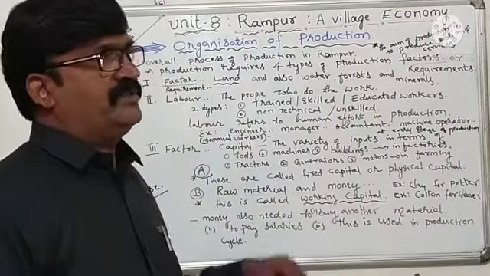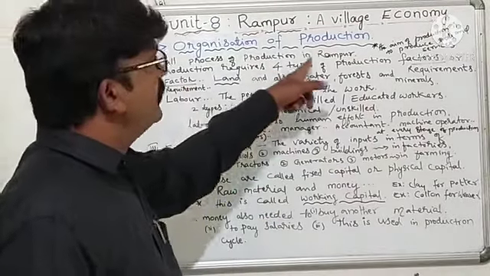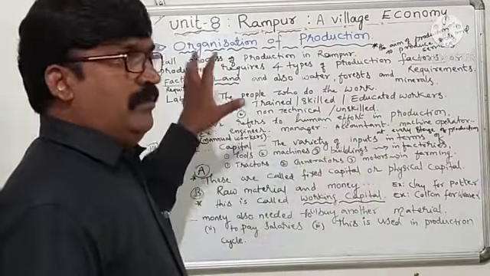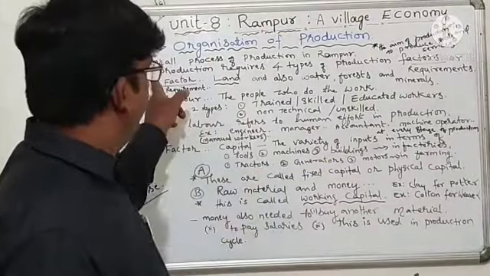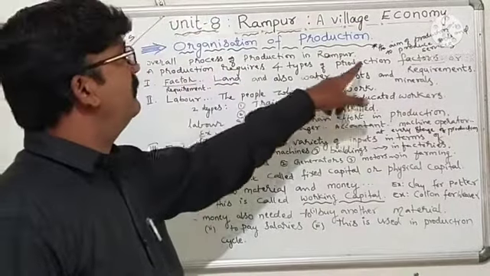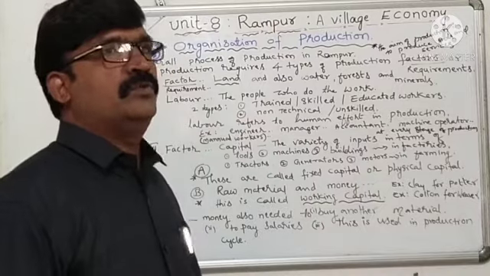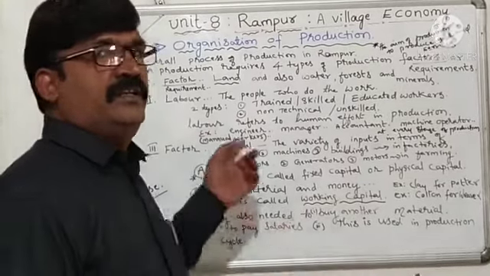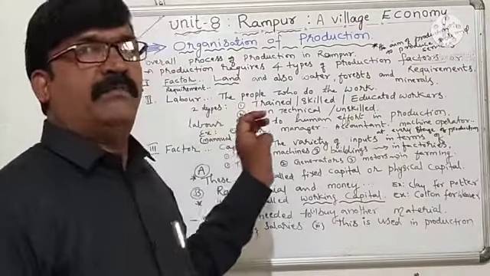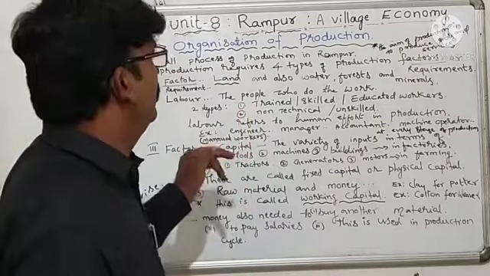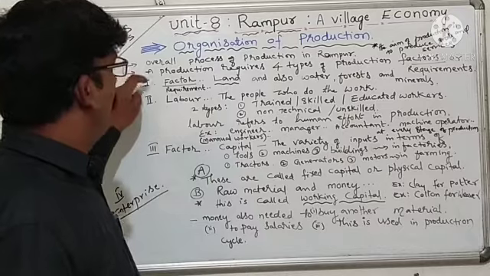Here in Rampur, let us take a quick look at the overall process of production in Rampur. The production process has 4 types of production factors. Production requires 4 types of production factors or requirements. If anybody wants to produce something, he or she has to mingle or mix 4 factors of production. As we discussed earlier, there are 4 factors or requirements.